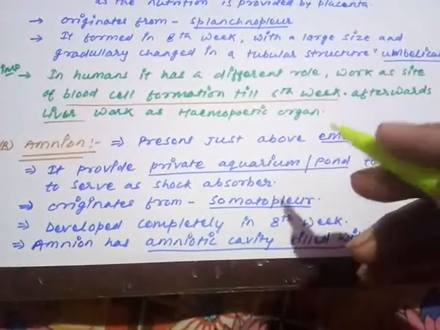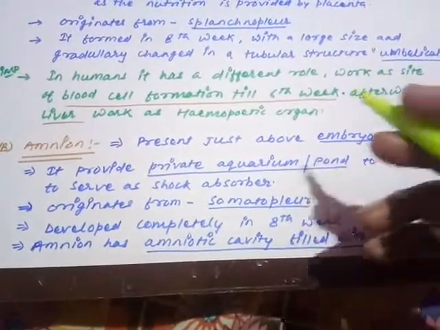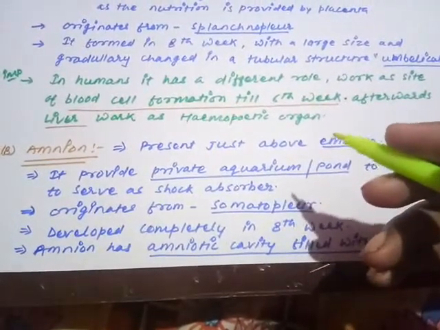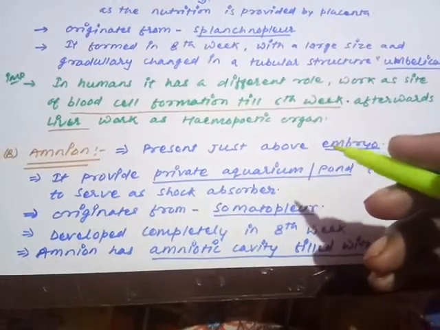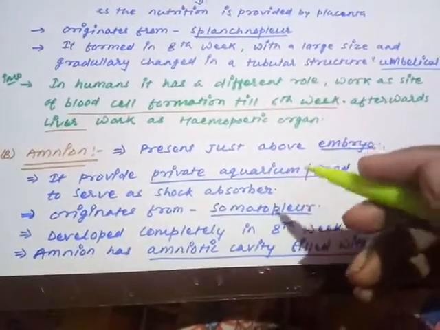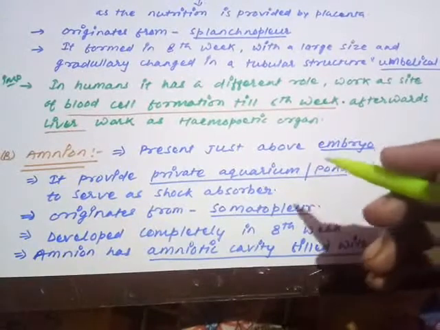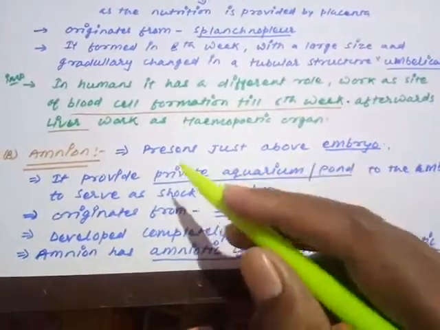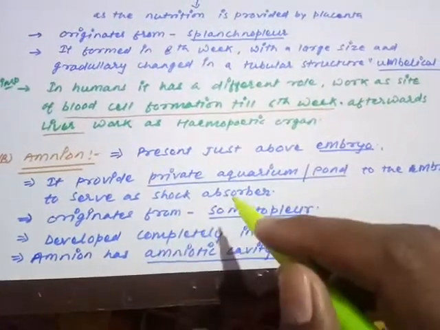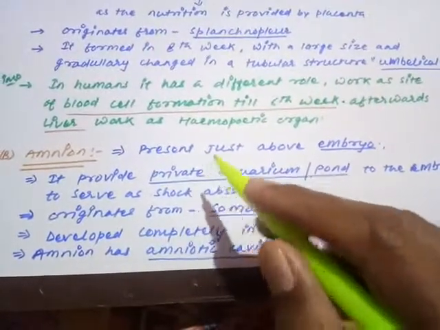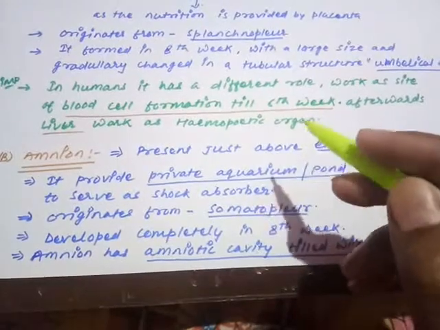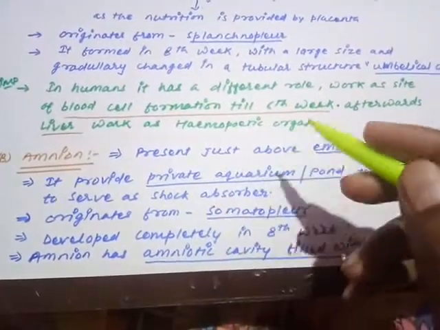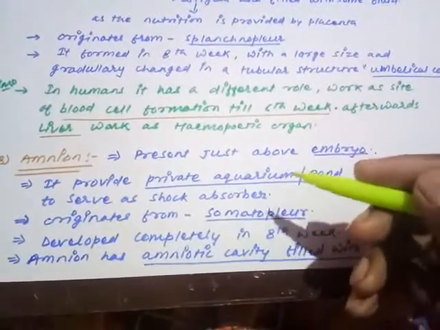Amnion, in the previous lecture only, when we were discussing gastrulation and all, we have discussed the 3 layers, the ectoderm, endoderm, mesoderm. There also we saw that just above the embryo a small cavity is being produced. That cavity is called the amniotic cavity. So that cavity is being surrounded by an external membrane that is called amnion. And you will remember there we have discussed the role of amniogenic cells also, that these cells are producing the amnion, that is part of the trophoblast only.